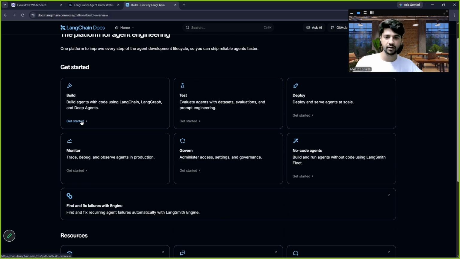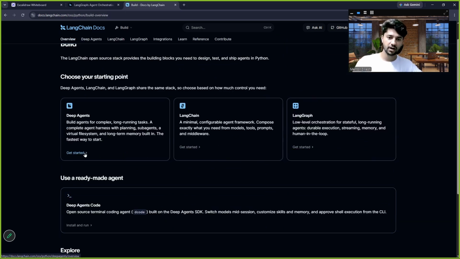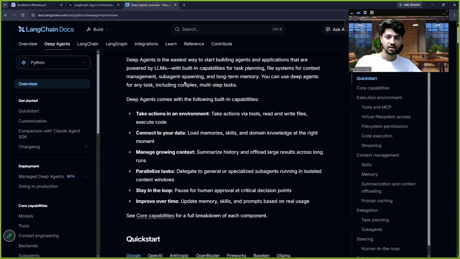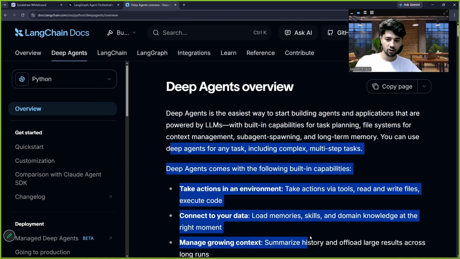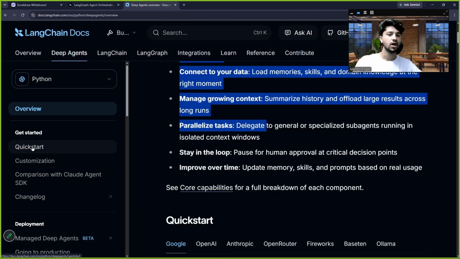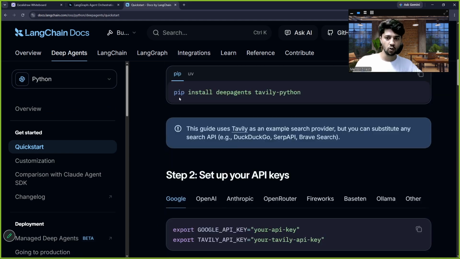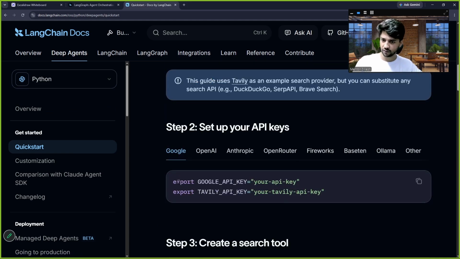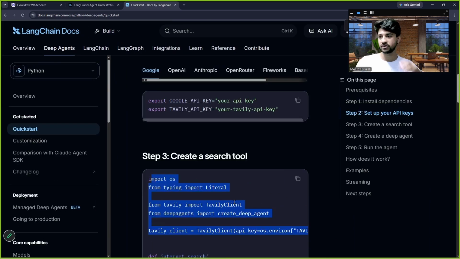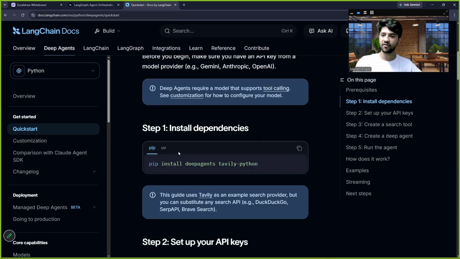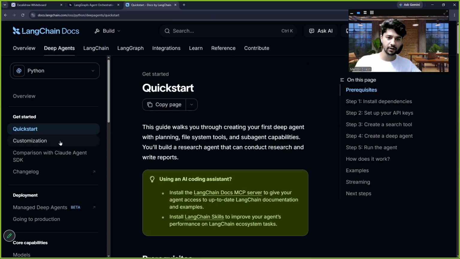If we go to build, what do you want to build? Let us say you want to build deep agents. See, it will start from the very basics. What are deep agents? Why do we make them? What do they do? How to quick start? What are the codes? Don't worry if these all are jargons. Of course, they will be. But I'm just showing you that everything that you want to do is right there on the websites. Everything that we will be studying in the coming days will be right there on the website itself.